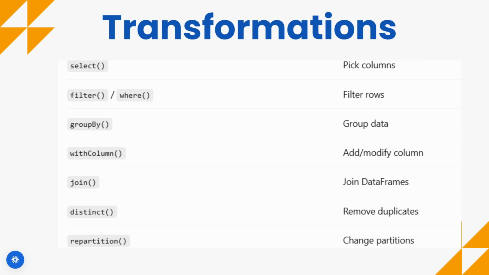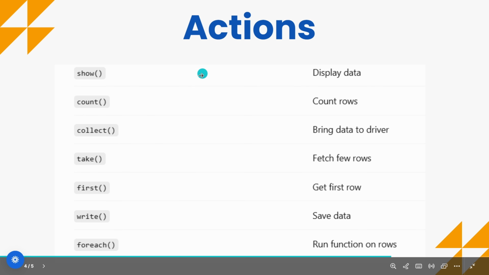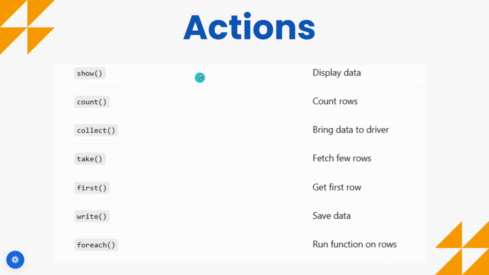So here are some transformations. Our instruction is transformations and our result is action. Transformations are like select, filter, group by, withColumn, join, distinct, repartition. And an action is what you want as the final result: show, count, collect, take, first, foreach. These are all our actions.